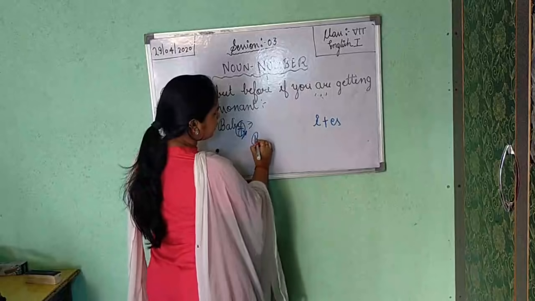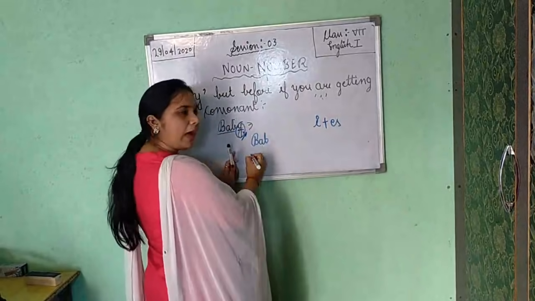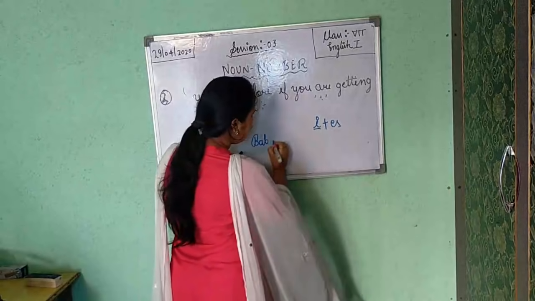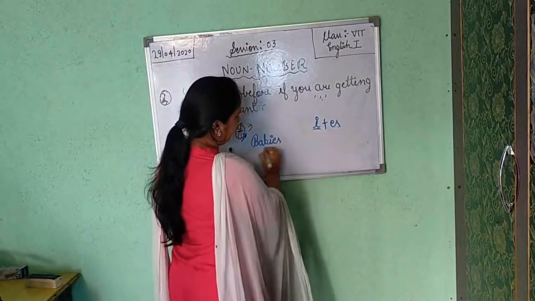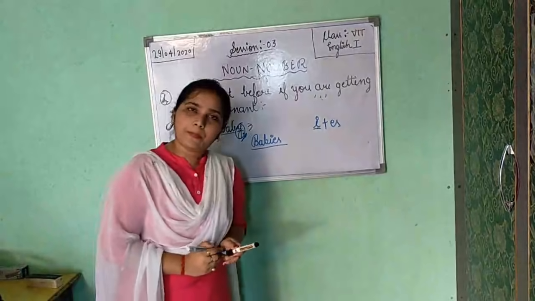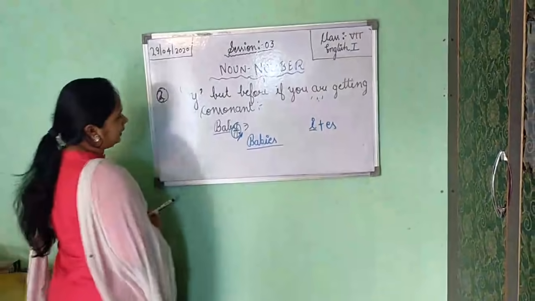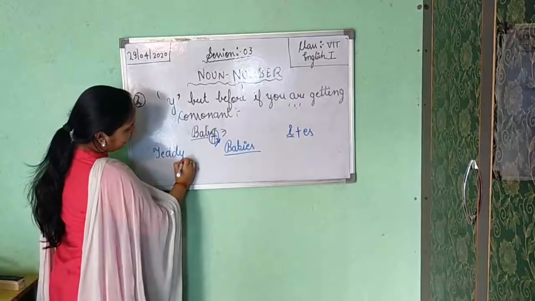Now when we are changing baby into plural, so B-A-B, just like this. Now why should we write y? No, we should write here I, and after I we are adding es, and finally we got babies in plural number. Okay. Now next example is teddy. Teddy bear, that one.